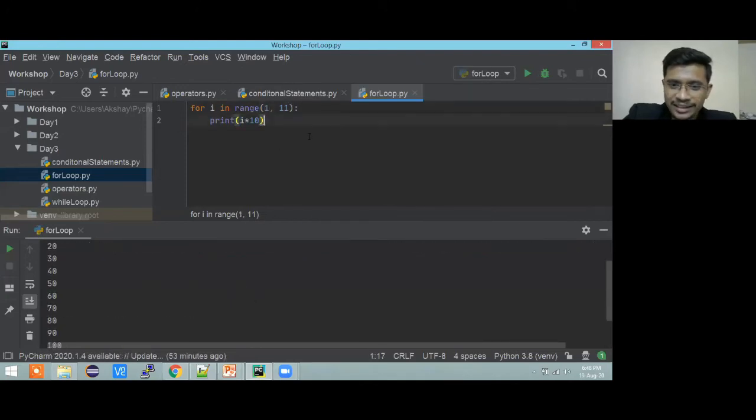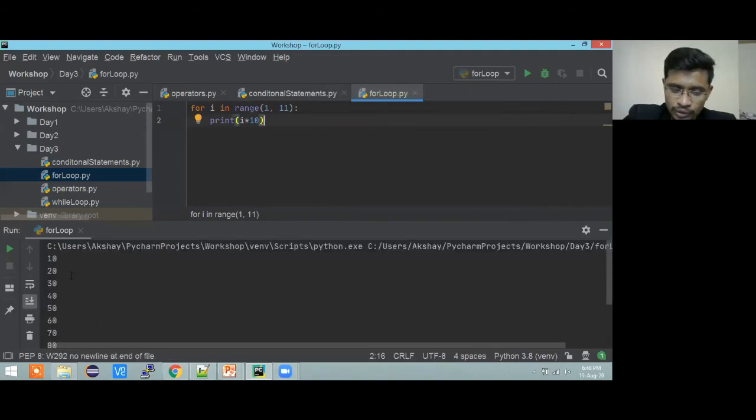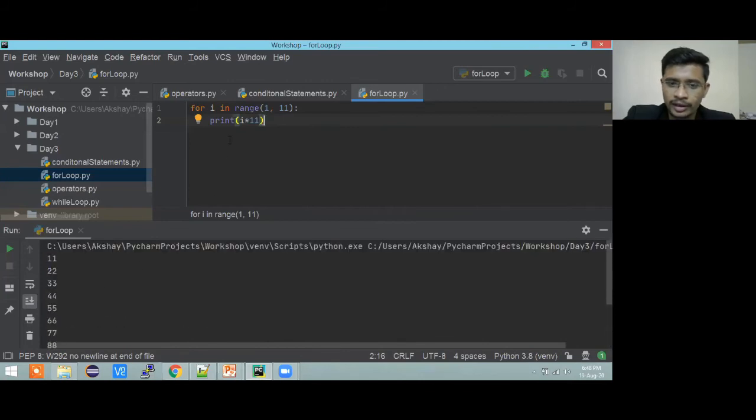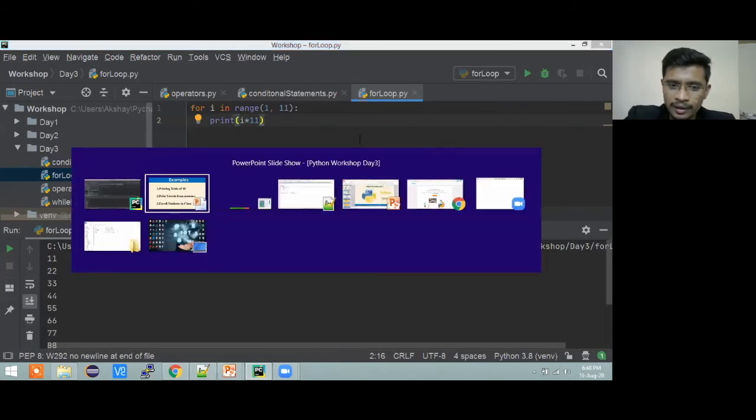Once you start, you can do it with any case. So it is table of 10, right? If you want to have table of 11, just go and multiply that value with this, and 11's table will be printed. So in a similar way, it's a very simple basic example.